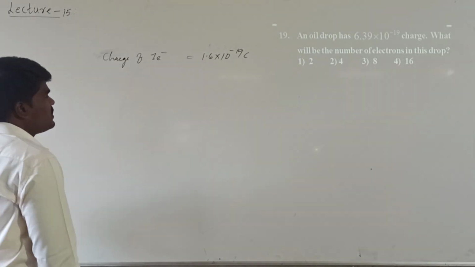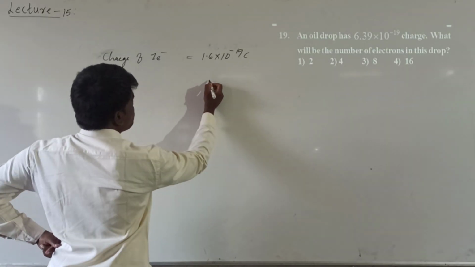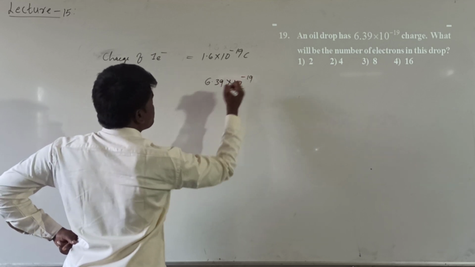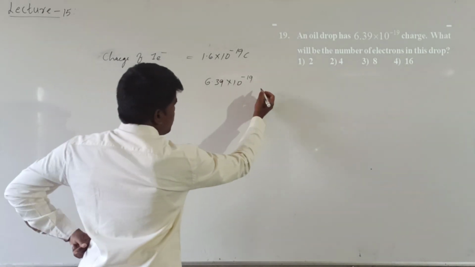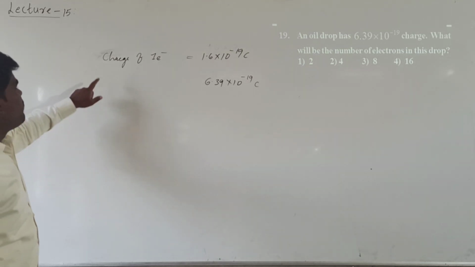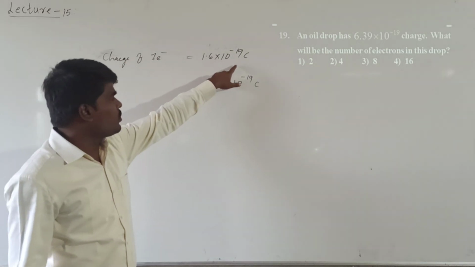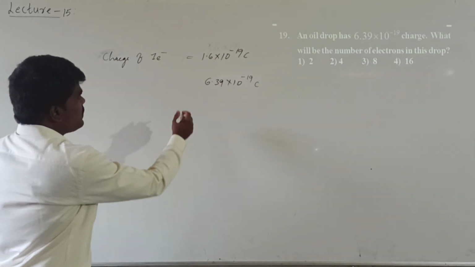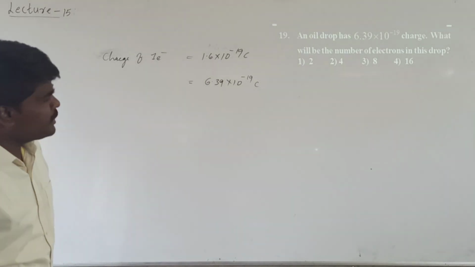He has given 6.39 into 10 power minus 19 coulombs. It is not mentioned, but it is in coulombs only. So if one electron has a charge of 1.6 into 10 power minus 19 coulombs, then how many electrons will have the charge equal to 6.39 into 10 power minus 19 coulombs?